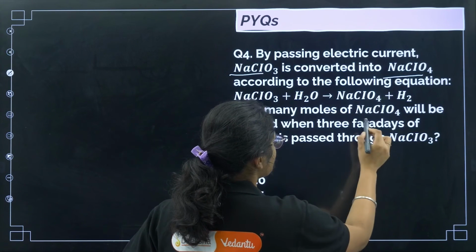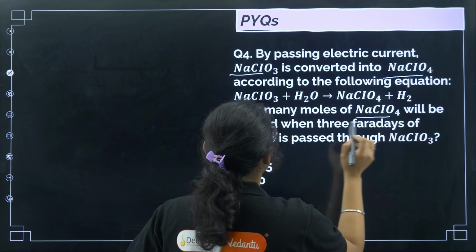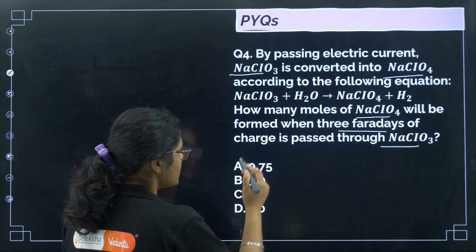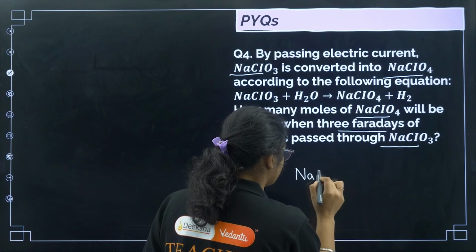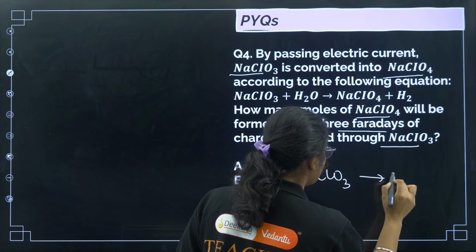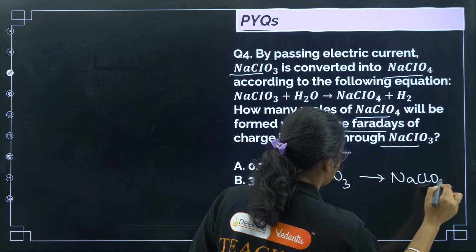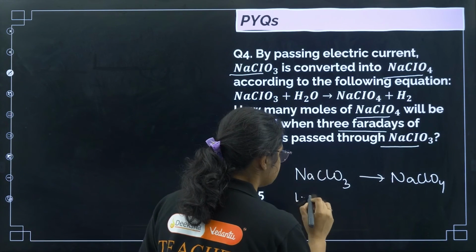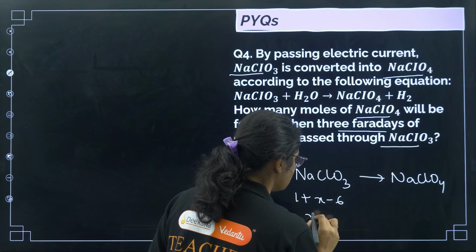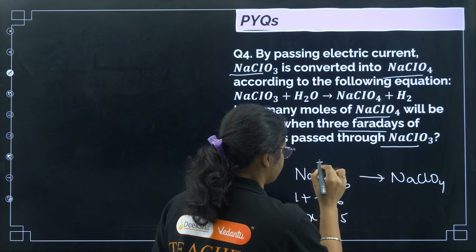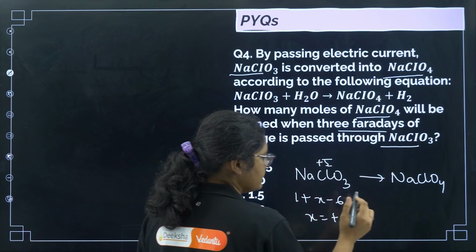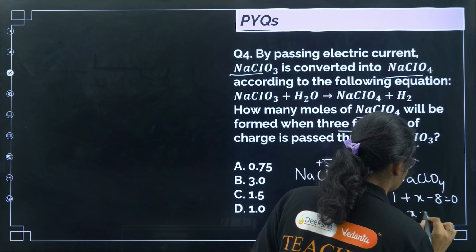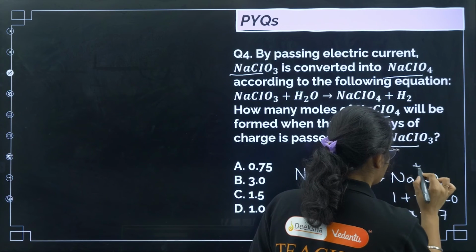Okay, how many moles of NaClO4 will be formed when 3 Faradays of charge is passed through NaClO3? Now if you see NaClO3 to NaClO4, what is the charge of chlorine here? Sodium is plus 1, this is x minus 6, so I can get x is equal to plus 5, right? And here it is 1 plus x minus 8 is equal to 0, x is equal to plus 7, right?